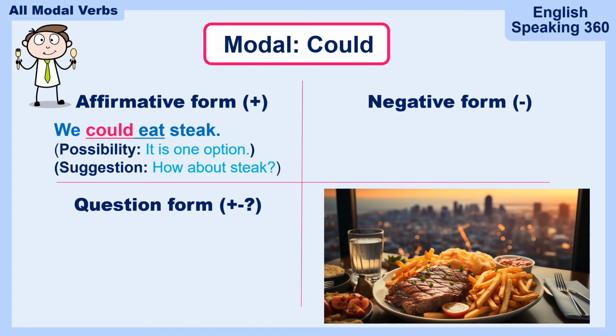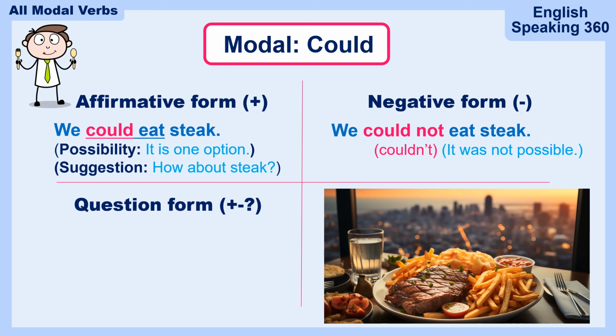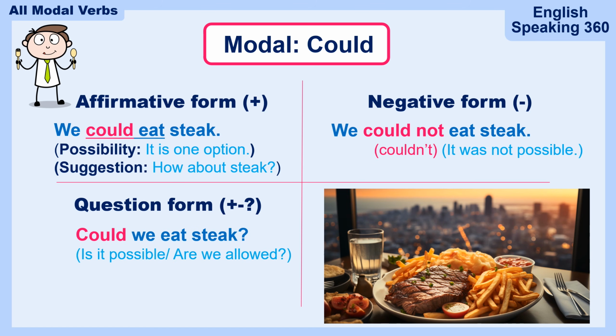What is the negative form? We could not eat steak. We could not eat steak, or we couldn't eat steak means it was not possible. The question form is, could we eat steak? Is it possible to eat steak, or are we allowed to eat steak? That's what it means. You can also say, where could we eat steak? Where is it possible for us to eat steak?